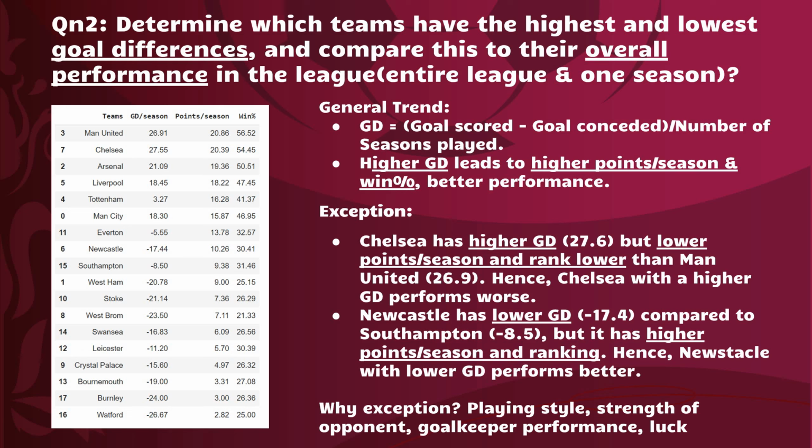This means that Man United performs better than Chelsea even though they have a lower goal difference. Newcastle, on the other hand, have a lower goal difference compared to Southampton, but a higher point per season or ranking. Hence, Newcastle with lower goal difference has better performance.